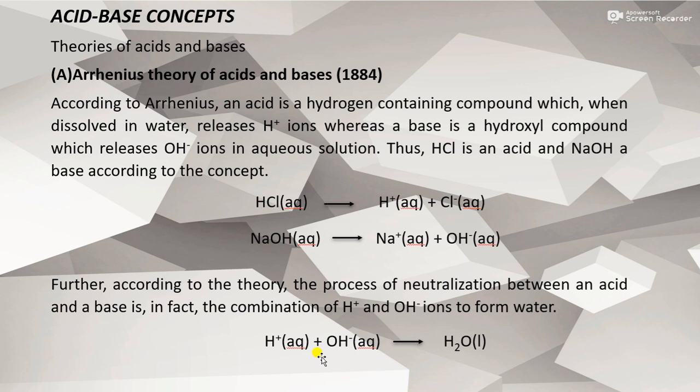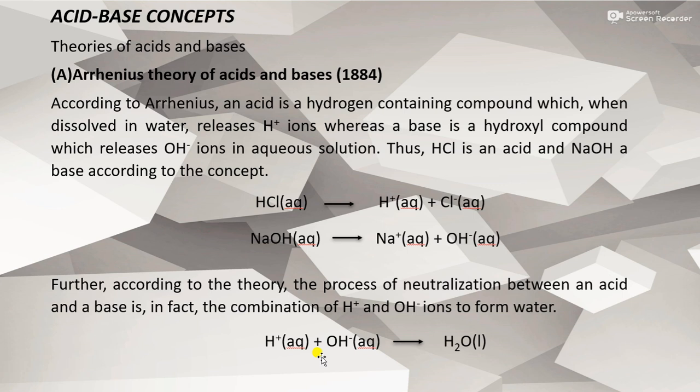In this theory, an acid is a hydrogen-containing compound which, when dissolved in water, releases H+ ions, whereas a base is a hydroxyl compound which releases OH- ions in aqueous solution. So, according to this theory, HCl is an acid and NaOH is a base. How can we illustrate this? HCl gives H+ and Cl- in aqueous solution, and NaOH gives Na+ and OH- in aqueous solution.